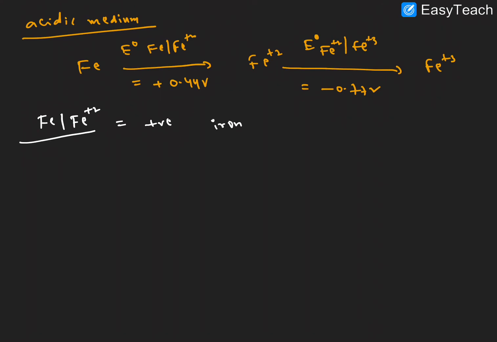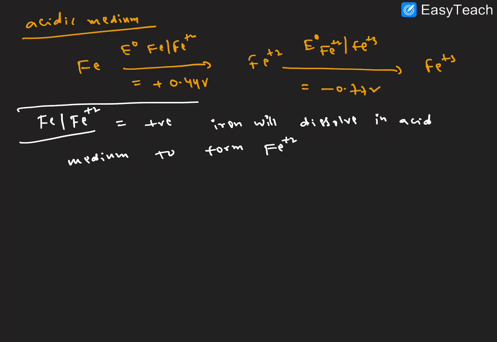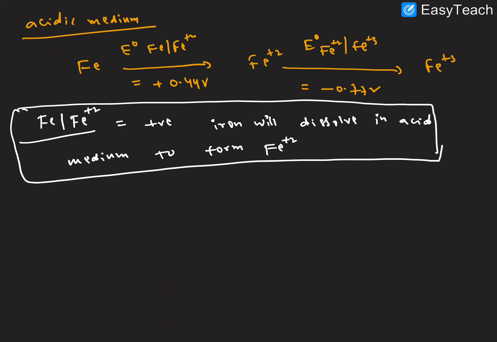This standard reduction potential value is positive, so iron will dissolve in acid medium to form iron plus 2, due to the positive reduction potential.